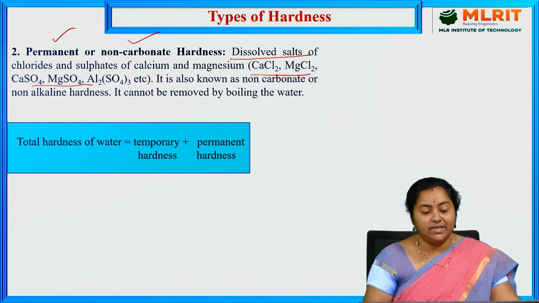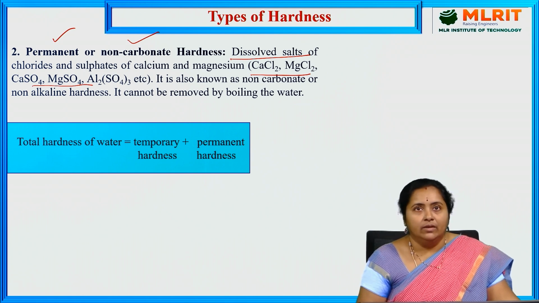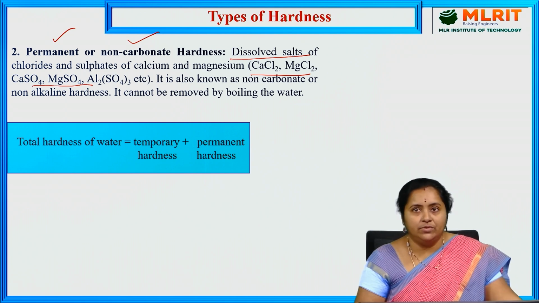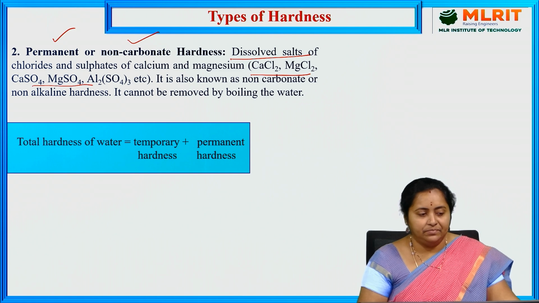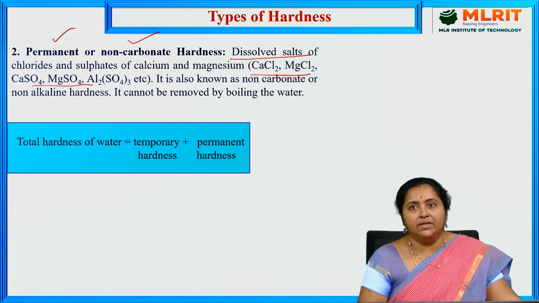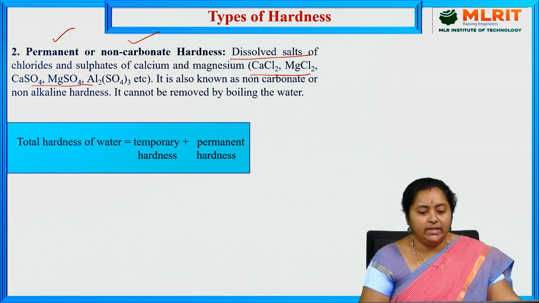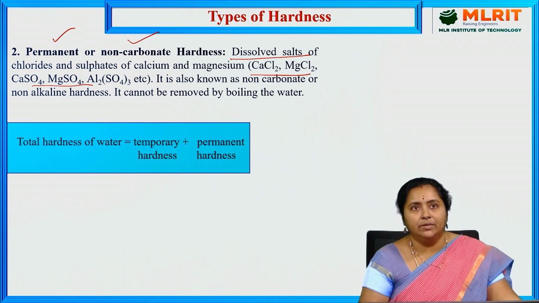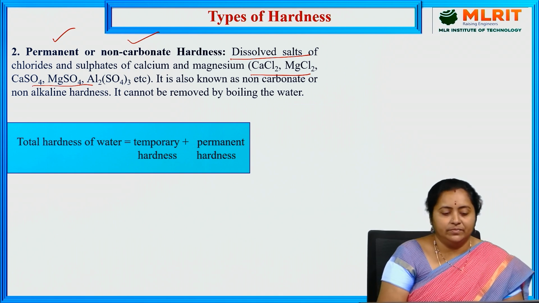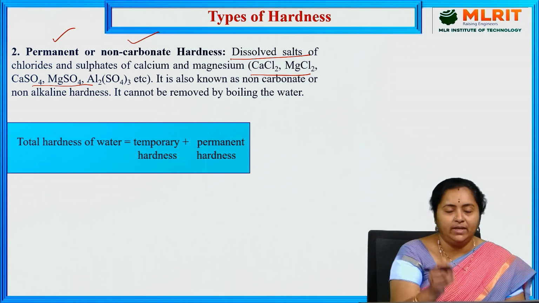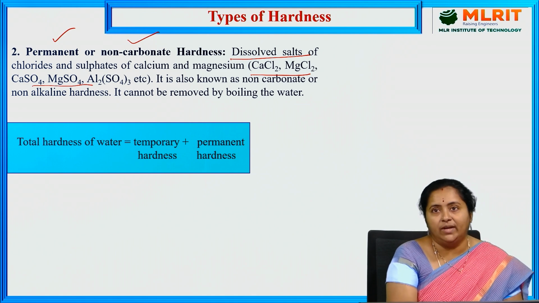Why is it named permanent hardness? Just like in the previous case, if you boil this water sample, it will not be converted into any insoluble form. So these need special techniques for their removal, or purification. That's why it is named permanent hardness. That means it cannot be removed simply by boiling the water.